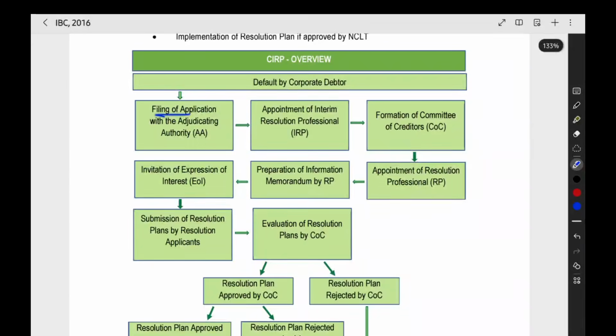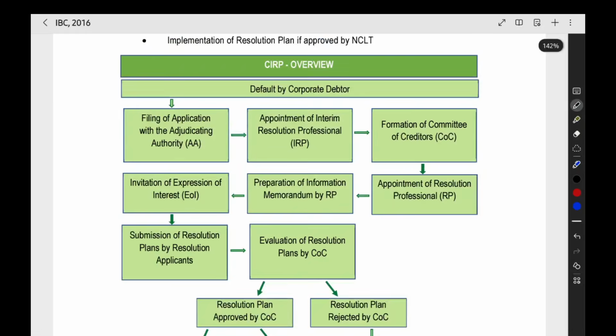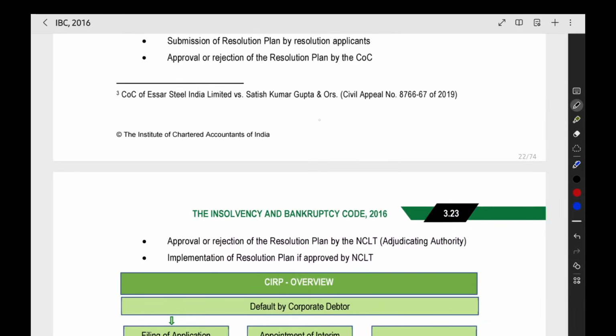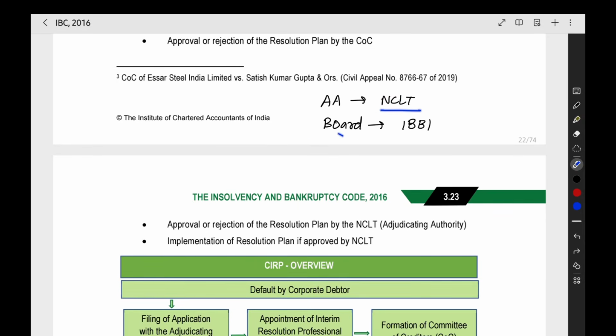You will file an application with the adjudicating authority. In this particular act, we have some words like adjudicating authority. It means nothing but the NCLT. And we have one word called board. Board means the Insolvency and Bankruptcy Board of India, that is IBBI. So wherever these words come, you have to remember it like this: AA means adjudicating authority means NCLT, board means IBBI.